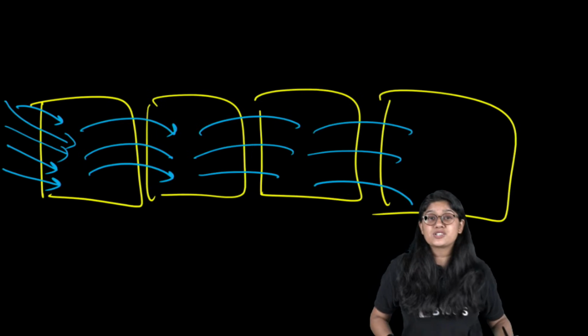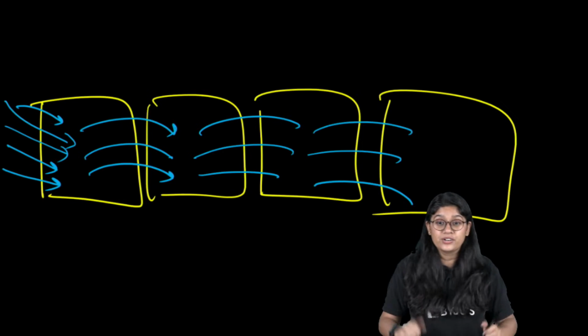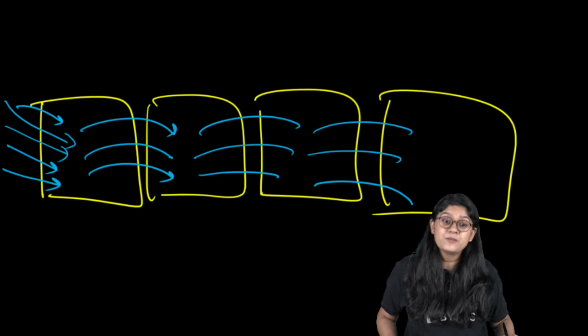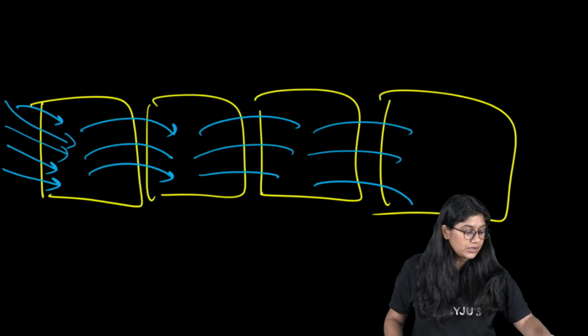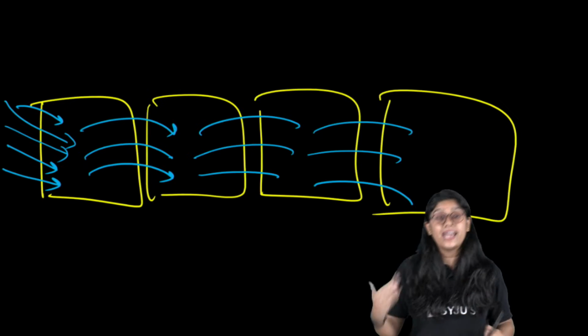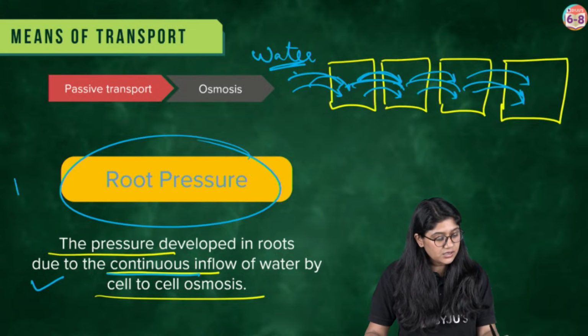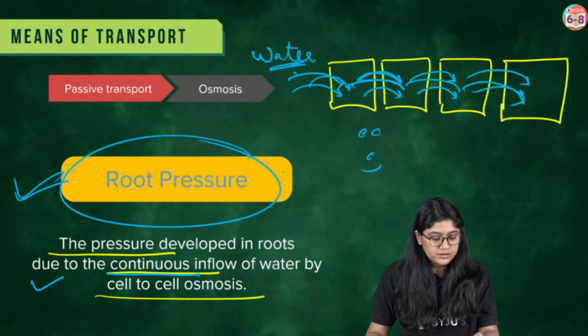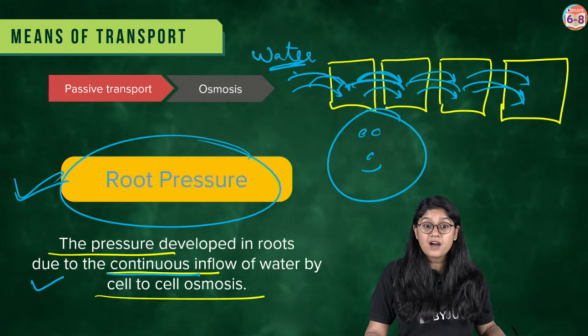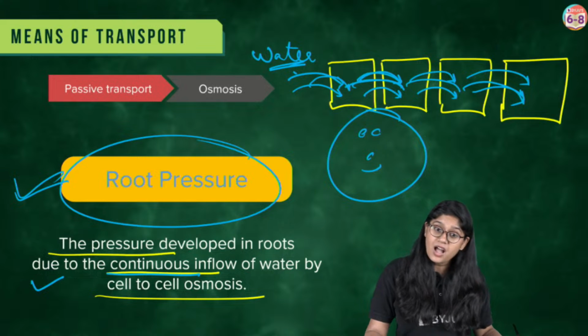water that it has will be moving to another cell, and as the water is moving, it will create a pressure, right? Yes, it will create the pressure, and hence that pressure is called the root pressure. Are we clear? Are we clear?